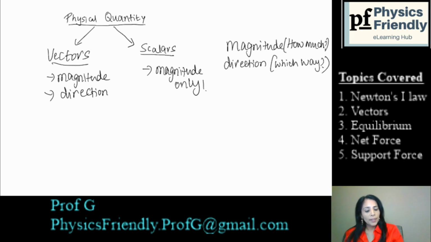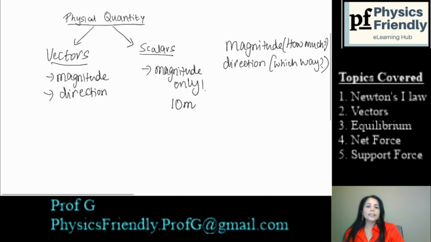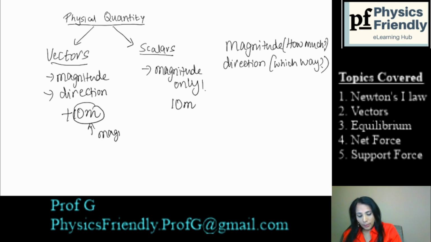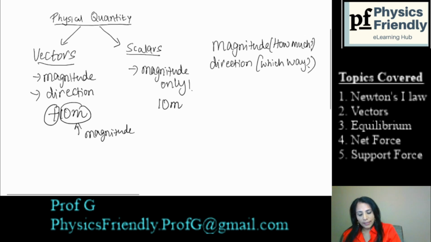Okay, so for example, let's say 10 meters, right? Look at this, 10 meters. It just says 10 meters. It does not give us any direction. So 10 meters as it is, this distance, is just a scalar where it doesn't talk about direction. Now, if I want to bring in my direction, I will say positive 10 meters. So the 10 meters that we have, which we called the magnitude, now this positive or plus sign becomes our direction.